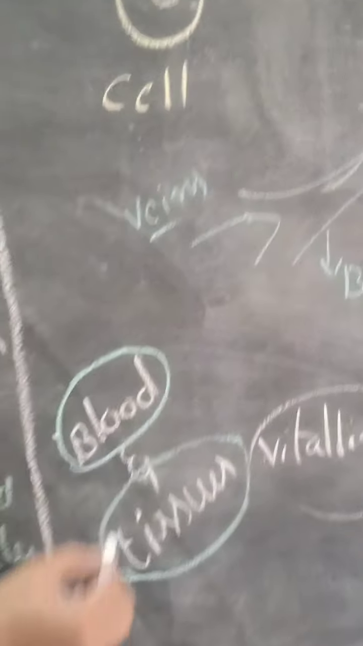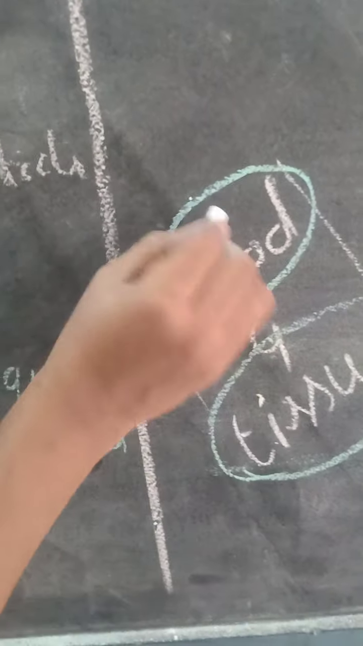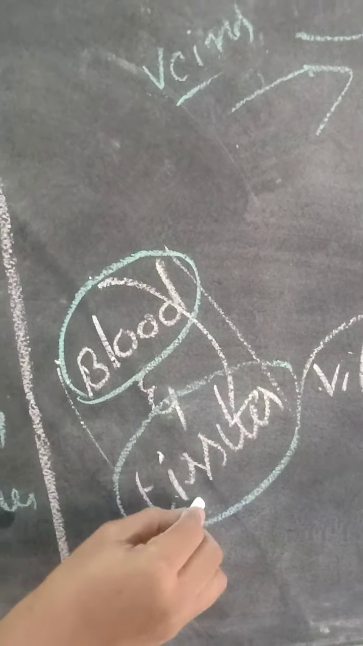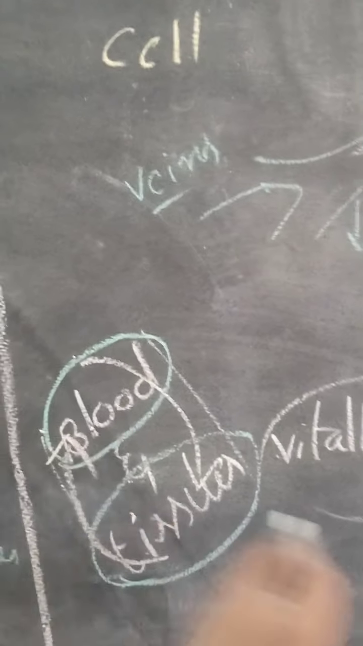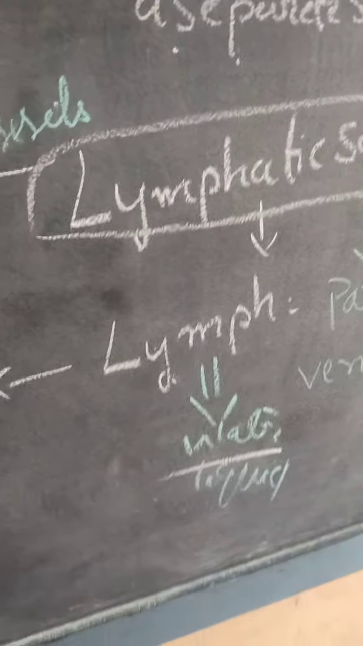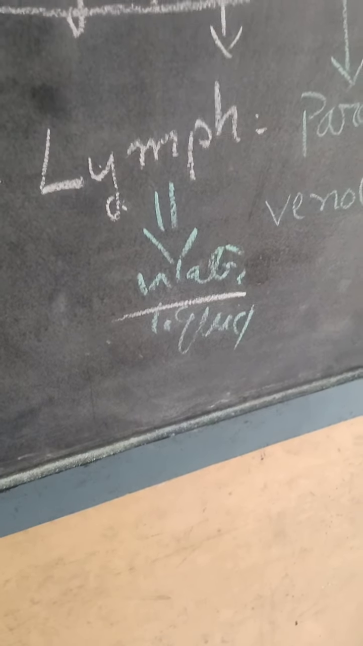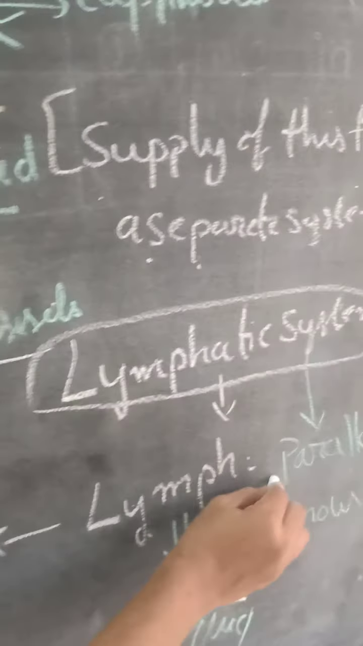The lymphatic system is a very important link between blood and tissue. The blood supplies to the tissues, and again the tissue supplies the tissue fluid back to the blood. So who takes all this responsibility? The lymphatic system. What is the meaning of lymph in the Latin language? It is water or colorless fluid.